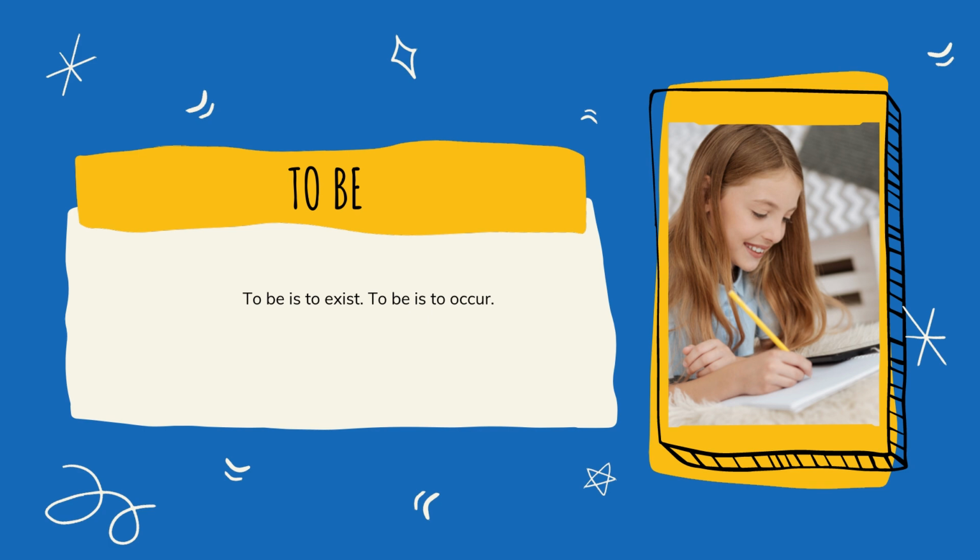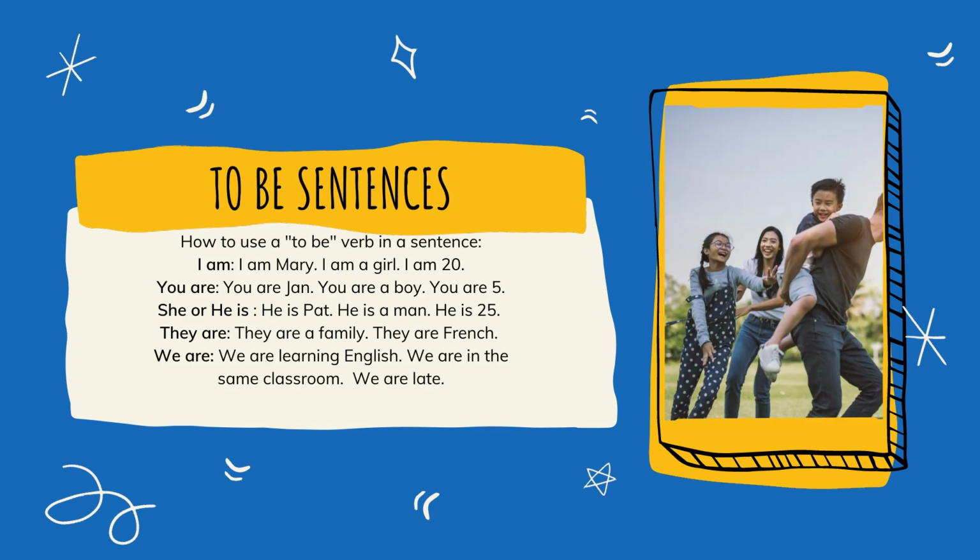I am doing my homework. I am going to be late. Those are different uses of the verb to be. Here are some more examples of sentences of how to use the verb to be.